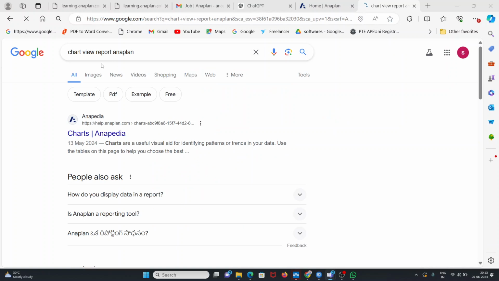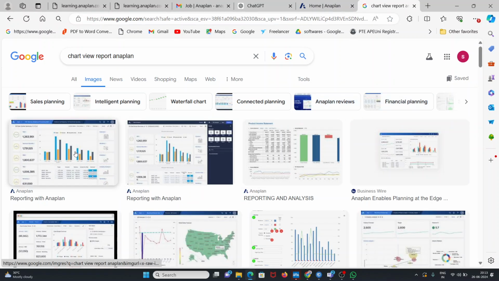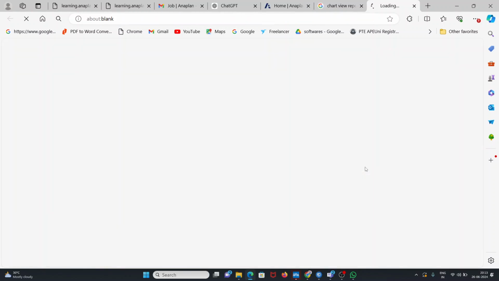My screen is visible, right? Yeah, visible. So here we can see the different ways to show it.